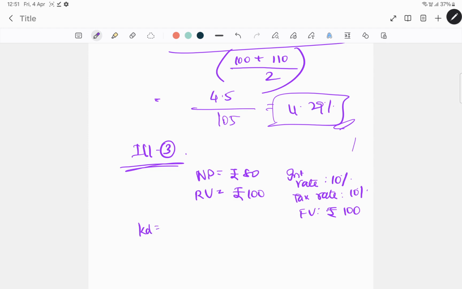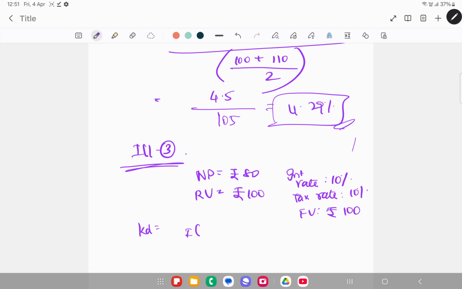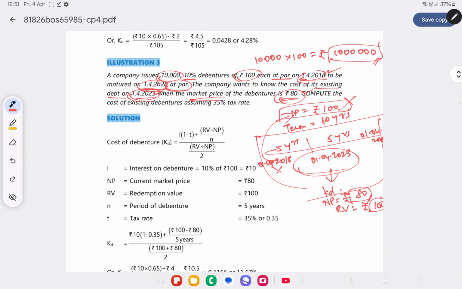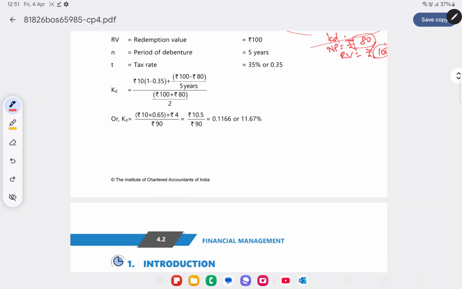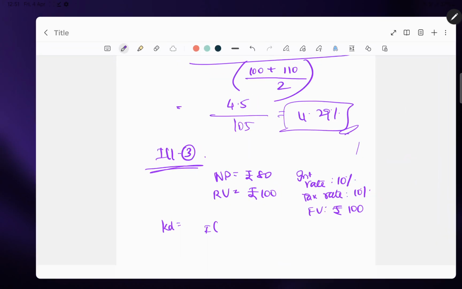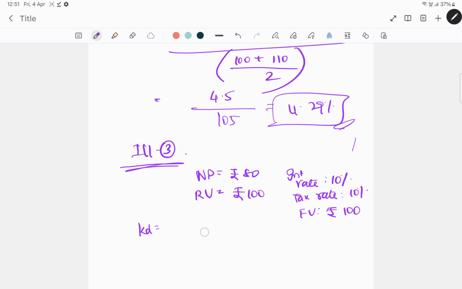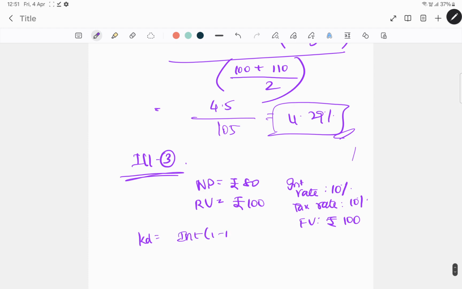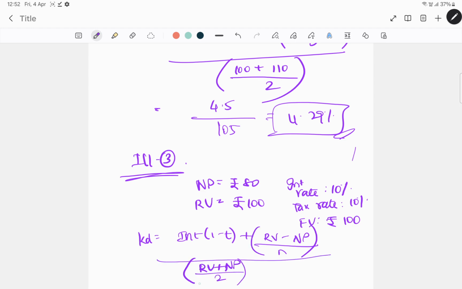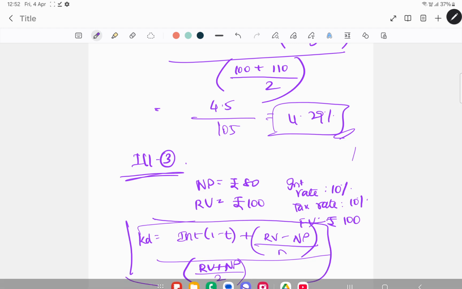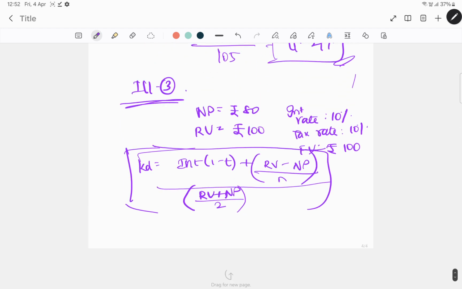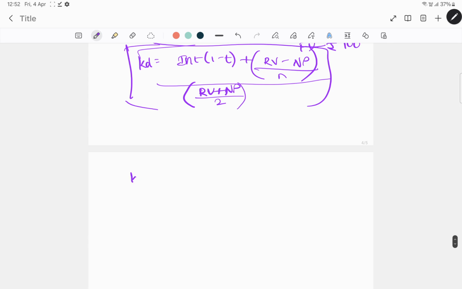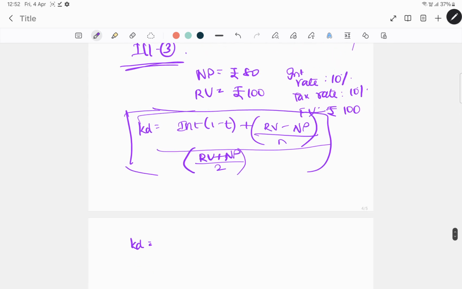This is a redeemable debenture. So using the approximation method, it will be interest into 1 minus t plus RV minus NP divided by N, whole divided by RV plus NP by 2. So in this case, cost of debt equal to interest. Interest, how much is interest?